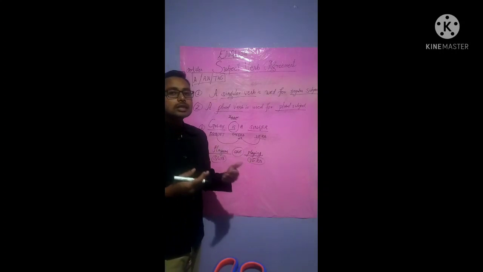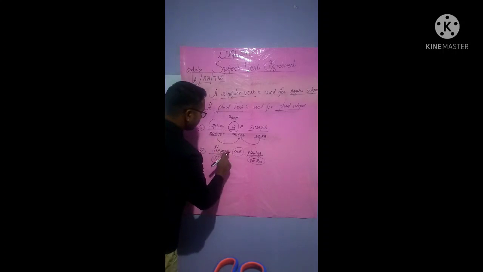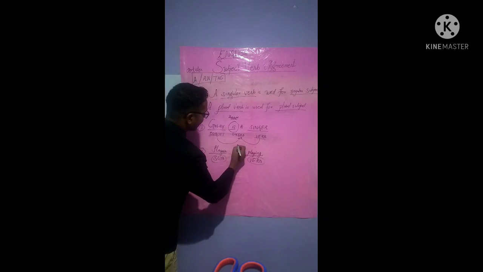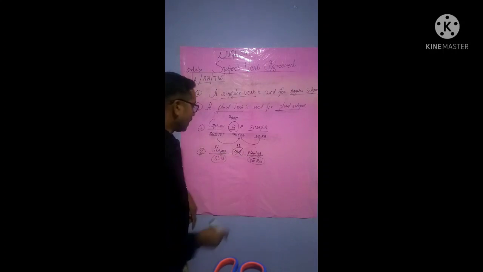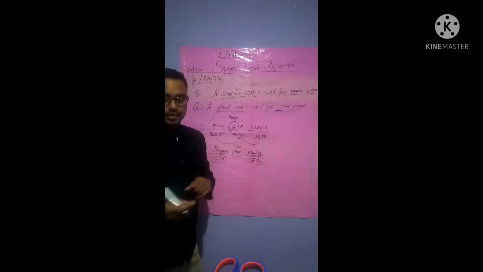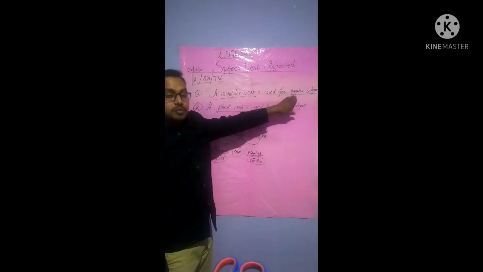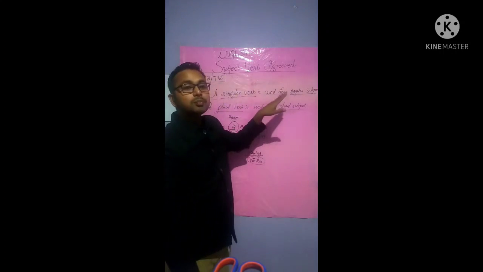See, we can say that a player is playing. If there was no "s", we would have written "is", isn't it? So at that time this would have been wrong. But here it is "players", so "player is playing" will be wrong and "players are playing" will be right, isn't it? So singular verb is used with a singular subject. At the same time, plural verb is used for a plural subject.